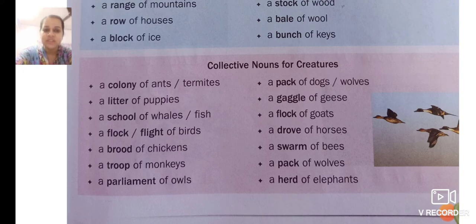A brood of chickens or chicks. A troop of monkeys, a parliament of owls. A pack of dogs or wolves, a gaggle of geese, a flock of goats, a drove of horses, a swarm of bees, a pack of wolves, a herd of elephants.